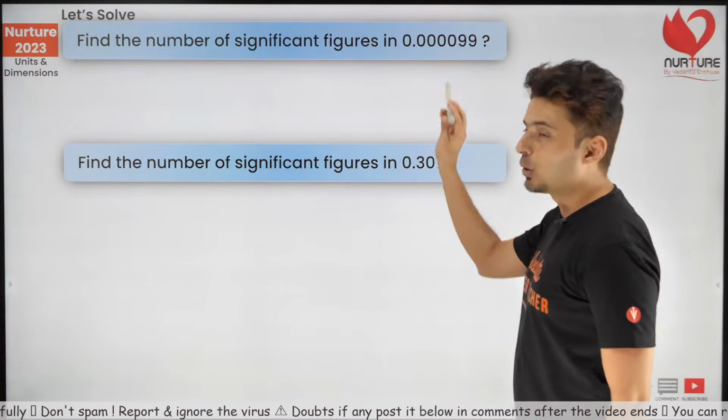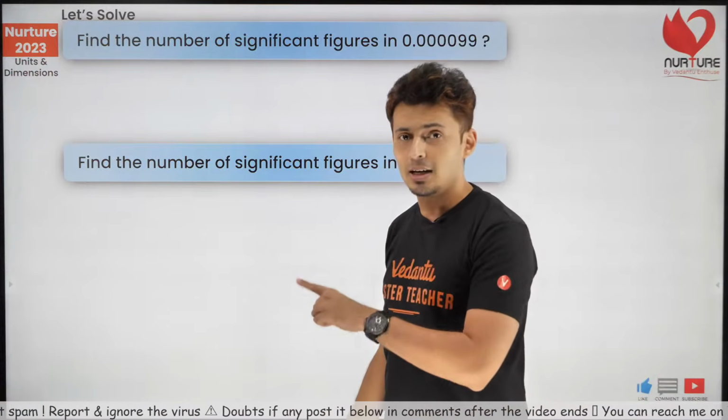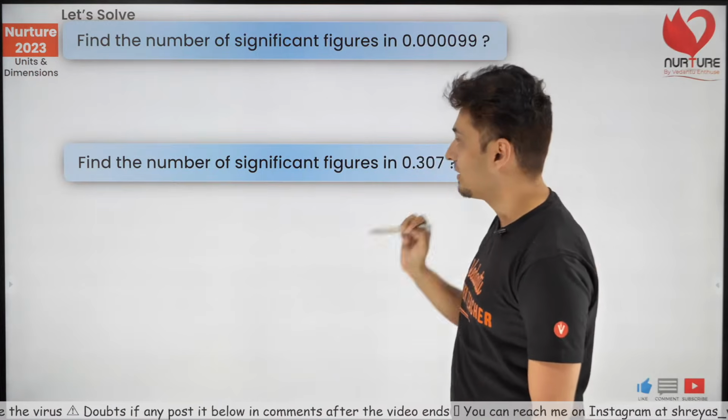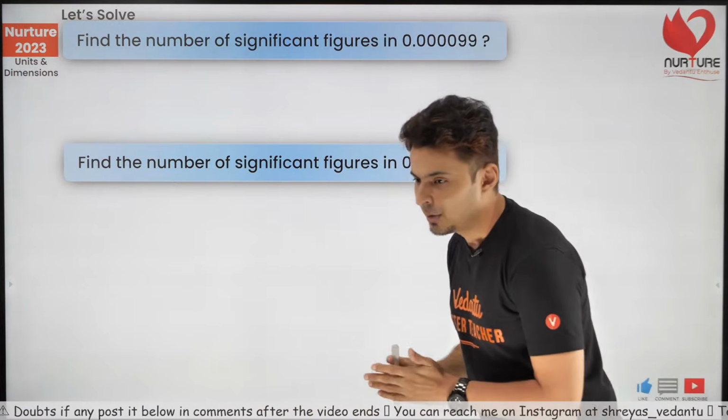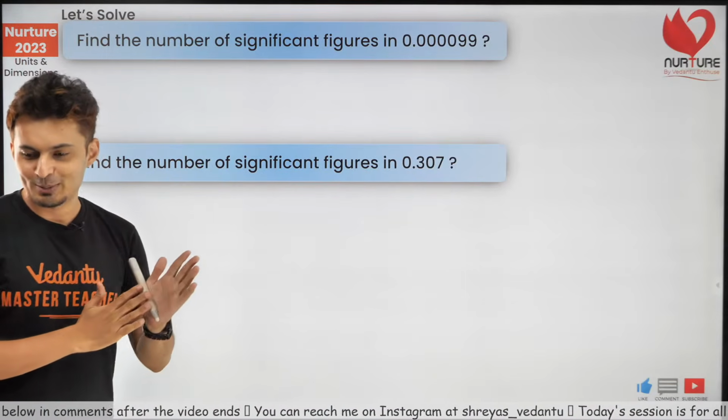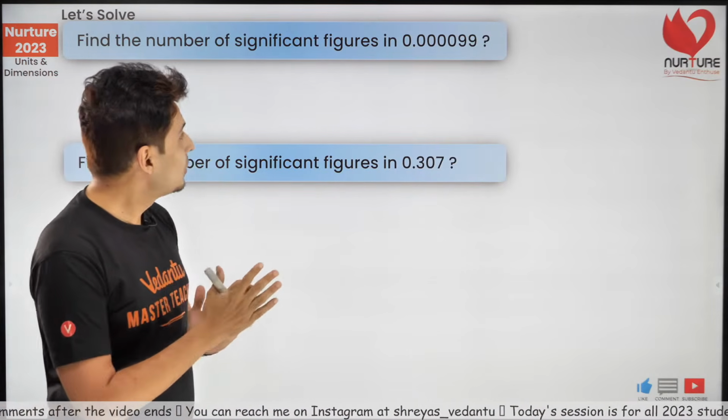Come on, both the answers separated by a comma in the chat box. Let's see how many of you can get it correct. Count the number of significant figures in this and this. Come on, figure it out. Yes, come on. 2, 3, okay.